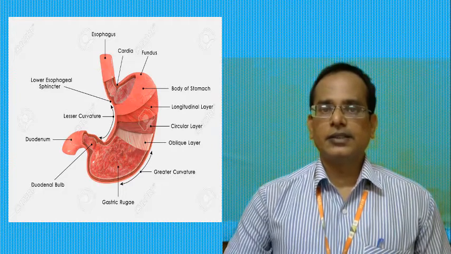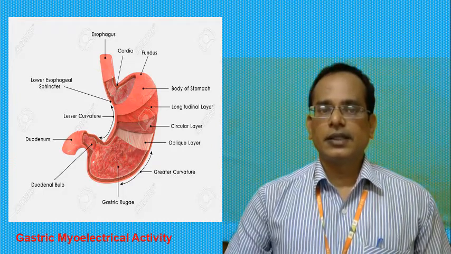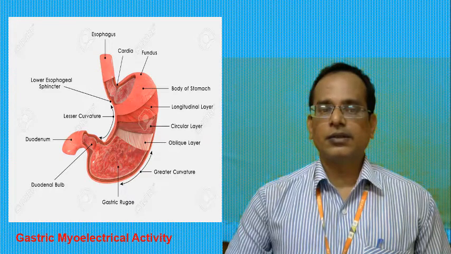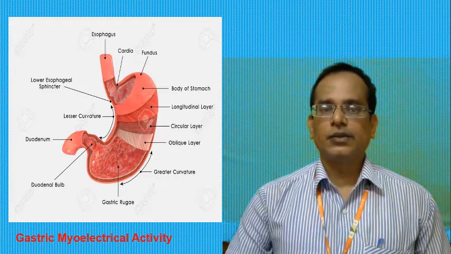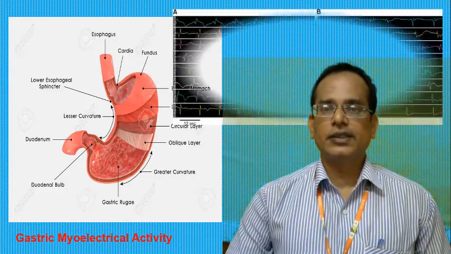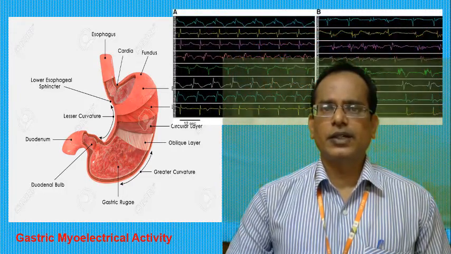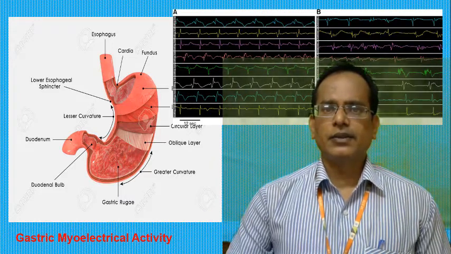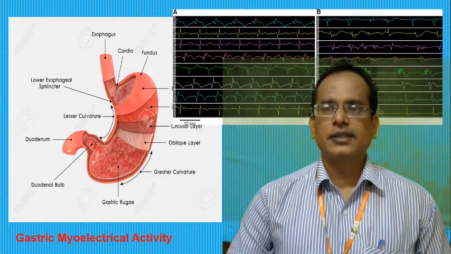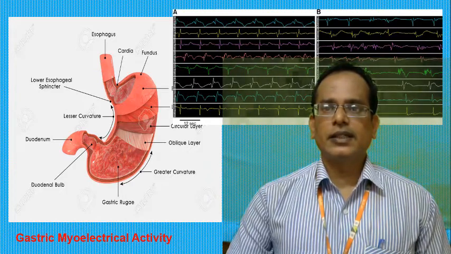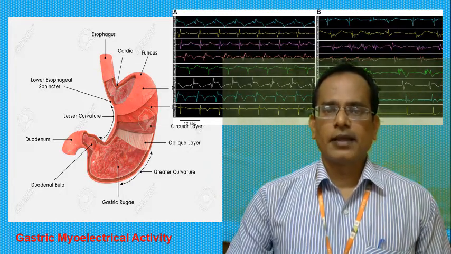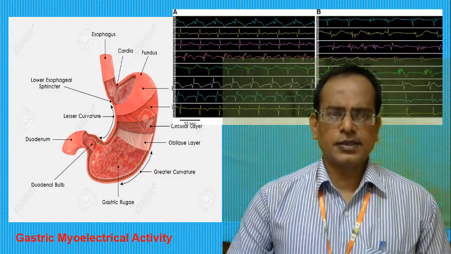Here you are seeing myoelectrical activities. How they are recording that signal, you can see here. You are seeing two kinds of waveform. Waveform A shows the movement of stomach muscles, and B shows the other electrode placed on the stomach.